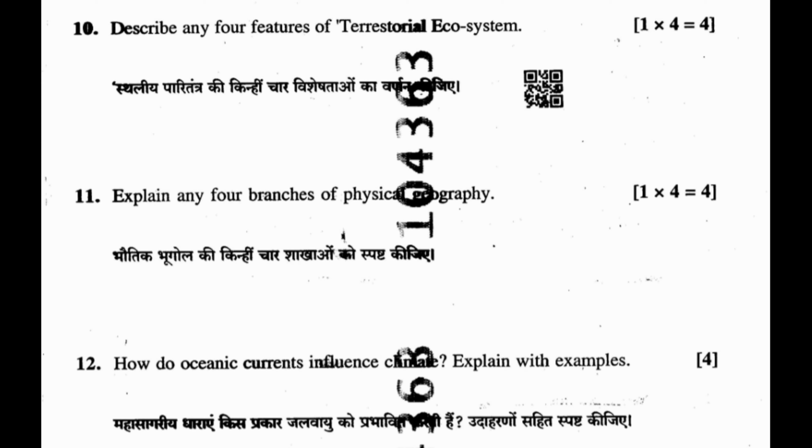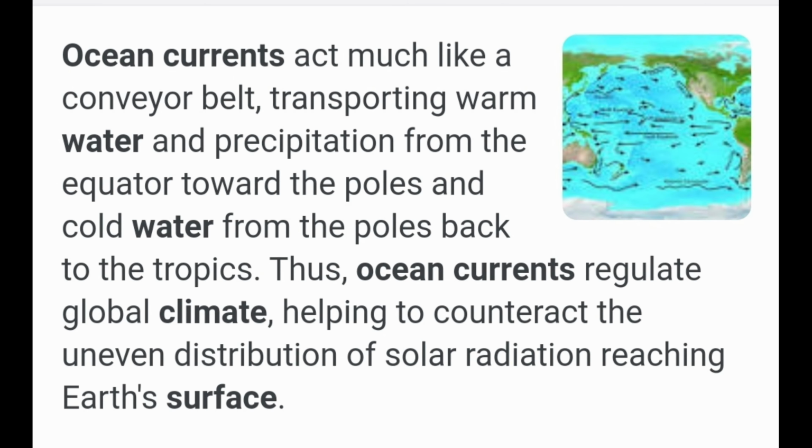Question 12. How do oceanic currents influence climate? Explain with examples. Answer. Ocean currents act much like a conveyor belt, transporting warm water and precipitation from the equator towards the poles and cold water from the poles back to the tropics. Thus, ocean currents regulate global climate, helping to counteract the uneven distribution of solar radiation reaching Earth's surface.